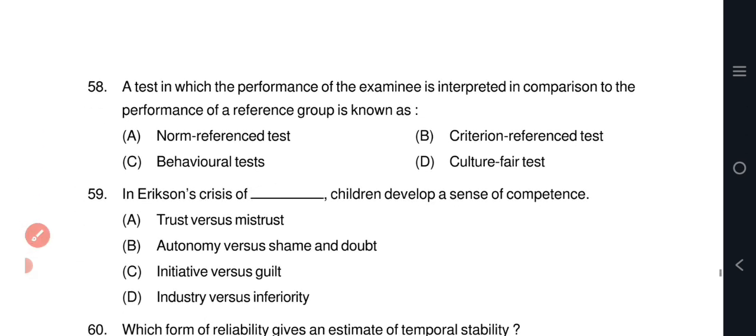Question number 58. A test in which the performance of the examinee is interpreted in comparison to the performance of a reference group is known as option A,